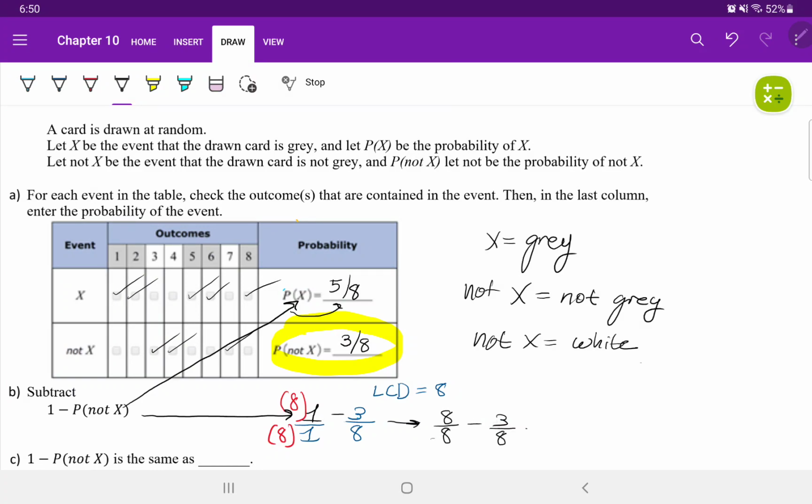Same denominators, subtract the tops. 8/8 minus 3/8 is 5/8. If you notice, 5/8 is the same as the probability of X, which means the answer to part C is that 1 minus the probability of not X is the same as the probability of X. We get that from using the complement rule of probability.